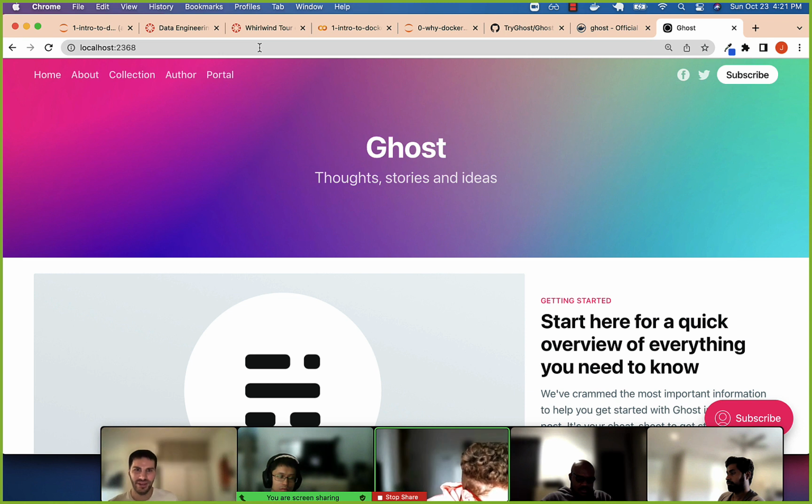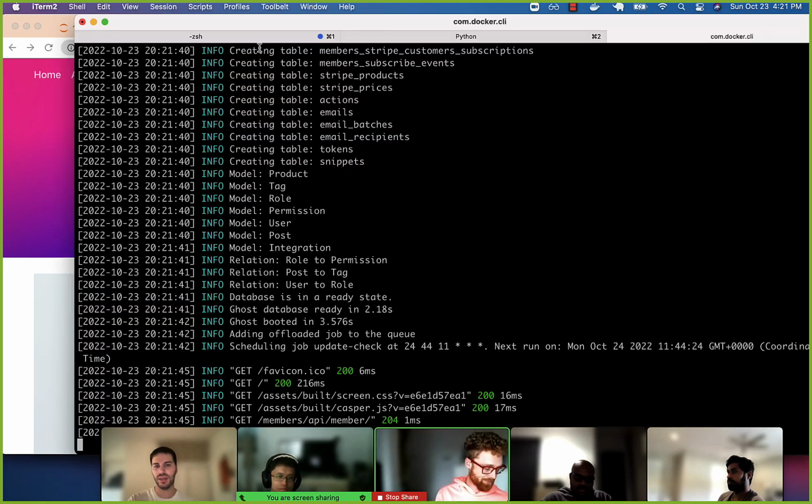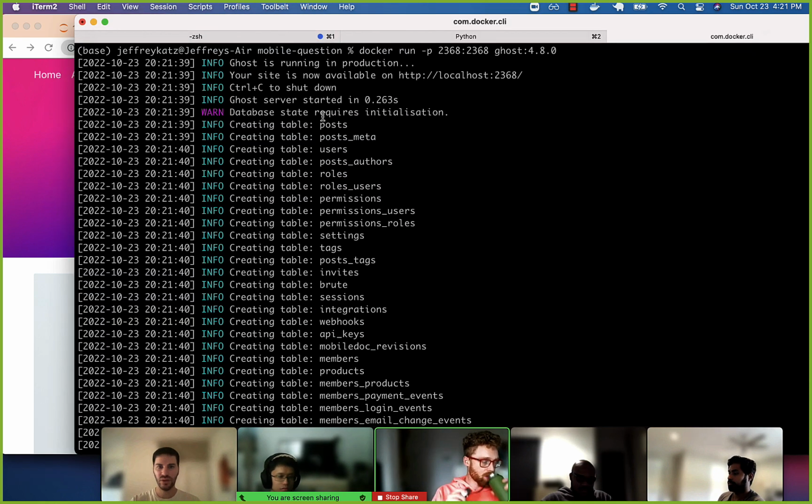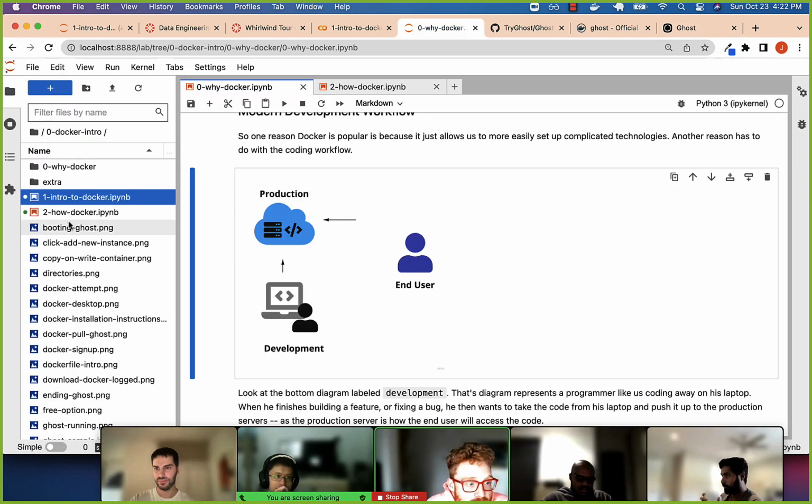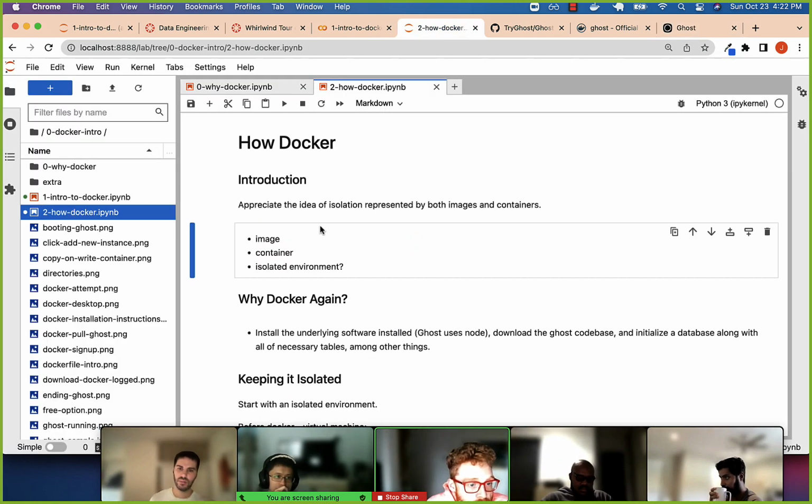All right. So you can kind of see different things, right? We have to talk about an image. We have to talk about a container. We have to talk about why do we need to do this? Why is this thing not available unless we run this command? Like, why is that? Okay. So let's go through these different things. A good way to do that is just to see how Docker is set up. So let's talk about it.